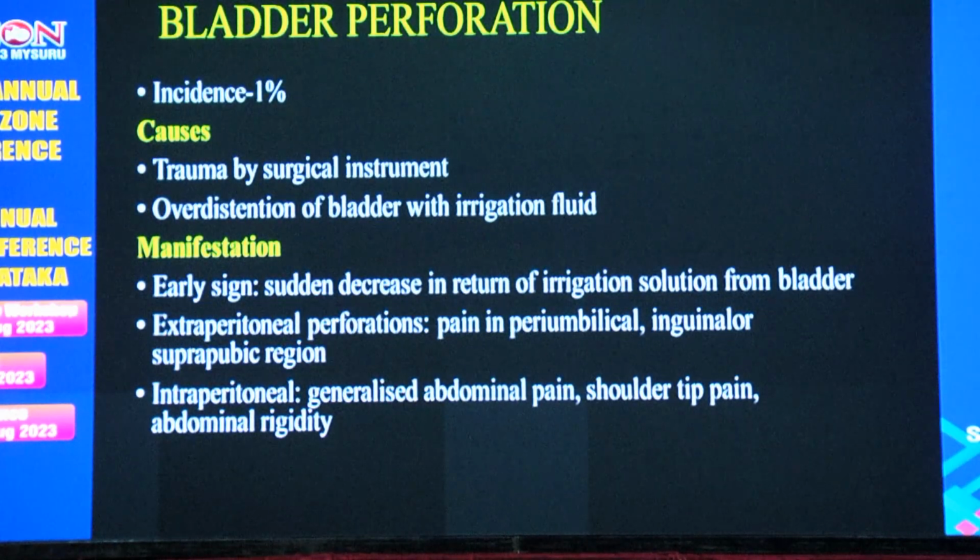Coming to other complications like bladder perforation, the incidence is around 1%. It is caused by trauma from surgical instrumentation or over distension of the bladder with the irrigation fluid. It can cause extraperitoneal perforation and intraperitoneal perforation. In extraperitoneal perforation, the signs and symptoms are pain in the periumbilical, inguinal or suprapubic region. In intraperitoneal perforation, you can expect generalized abdominal pain, shoulder tip pain and abdominal rigidity.